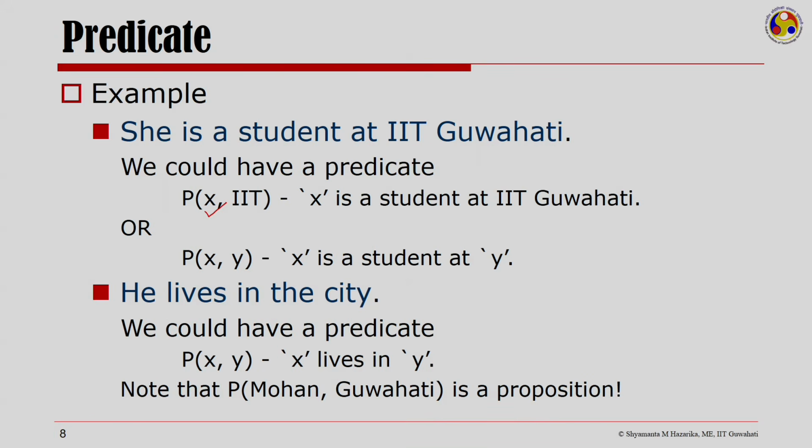Here is another example. He lives in the city. We could have a predicate P(x, y) to state x lives in y. Now, if I instantiate x to Mohan and y to Guwahati, then here I have P(Mohan, Guwahati), which is a proposition to mean Mohan lives in Guwahati.